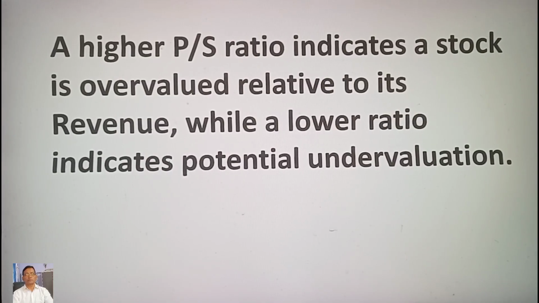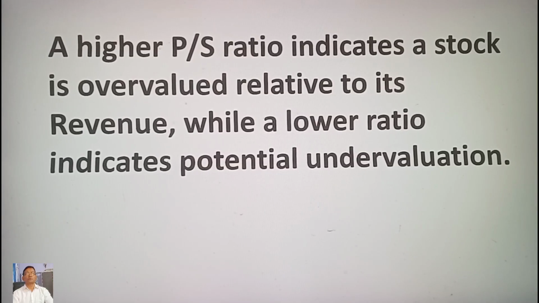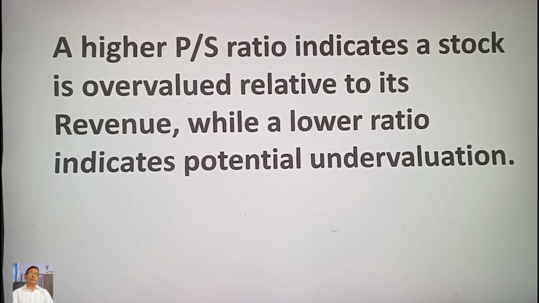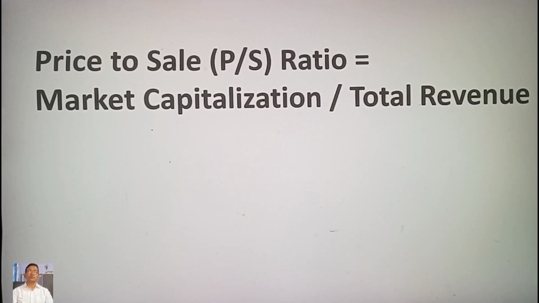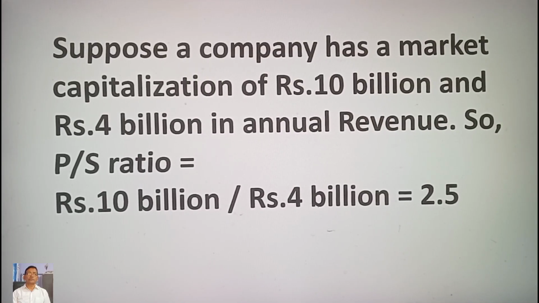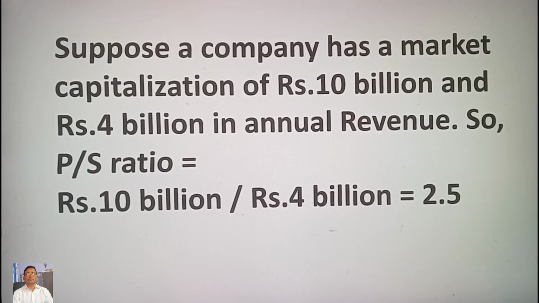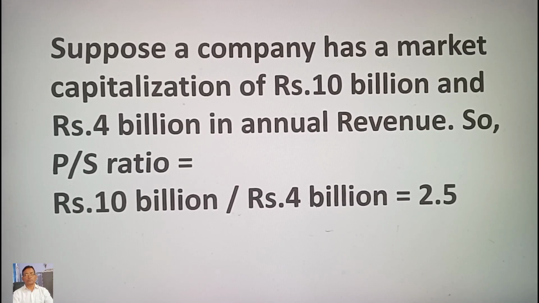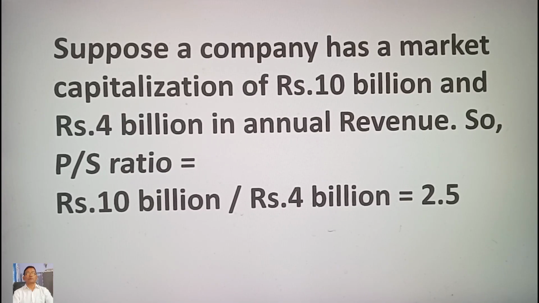A higher P/S ratio indicates a stock is overvalued relative to its revenue, while a lower ratio indicates potential undervaluation. So, price to sales P/S ratio is equal to market capitalization divided by total revenue. For example, suppose a company has a market capitalization of rupees 10 billion and rupees 4 billion in annual revenue. So, P/S ratio is equal to rupees 10 billion divided by rupees 4 billion, which is equal to 2.5.